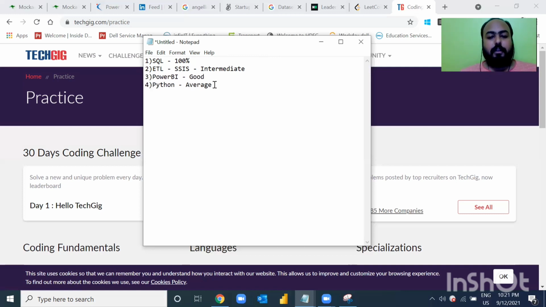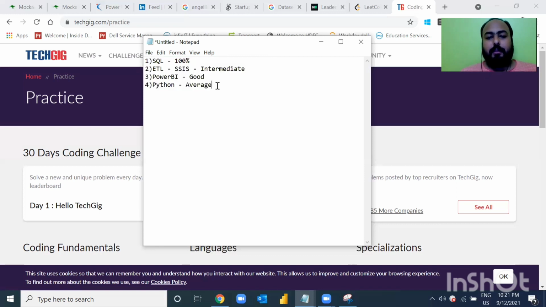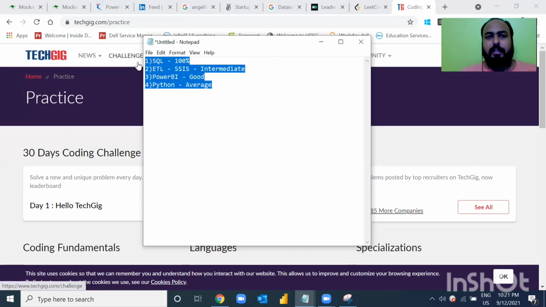Now, if you follow the process that I have mentioned, you are definitely going to secure a job. You can get a good ranking on these websites, which will definitely help you in landing a job. Technically, from an outside perspective, it looks a little difficult to crack the job.